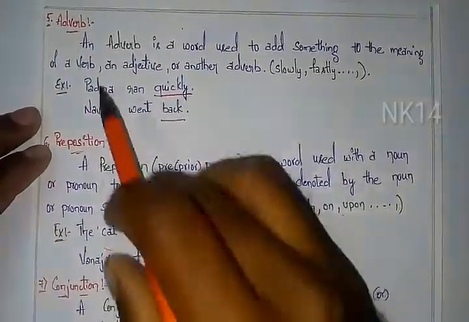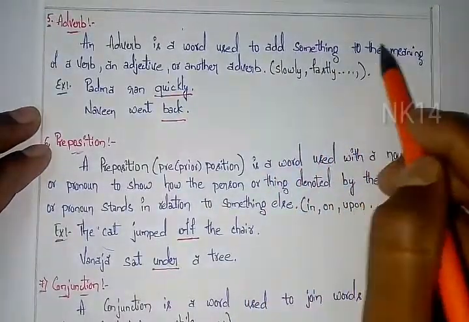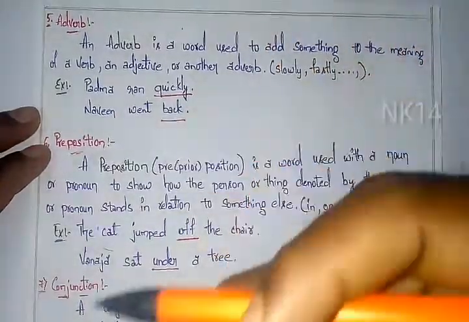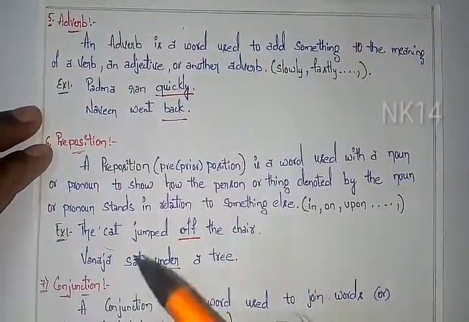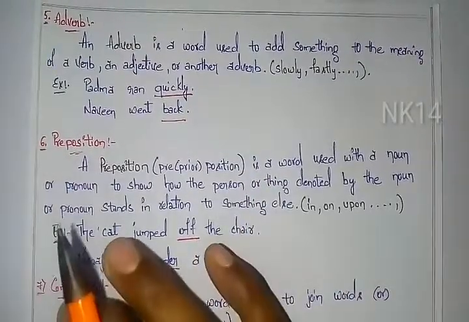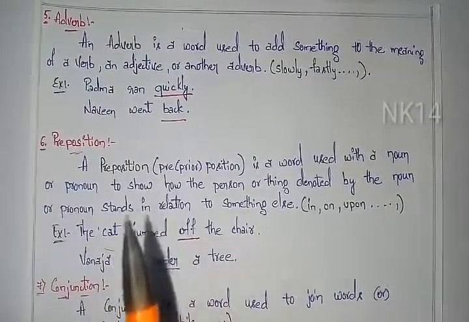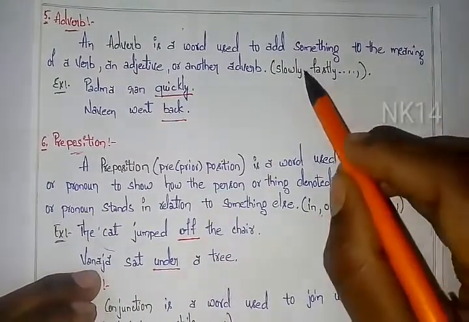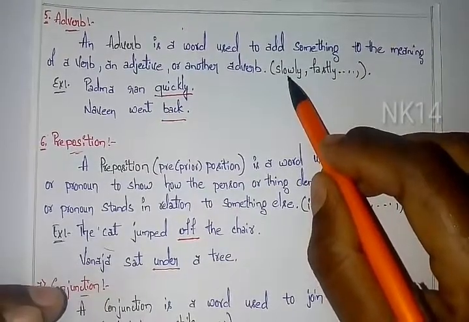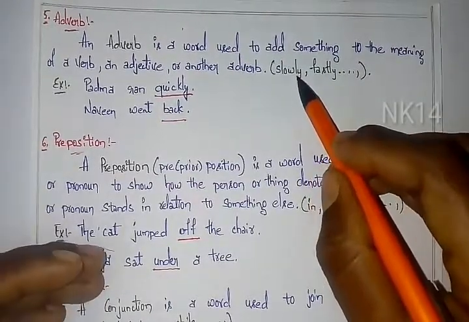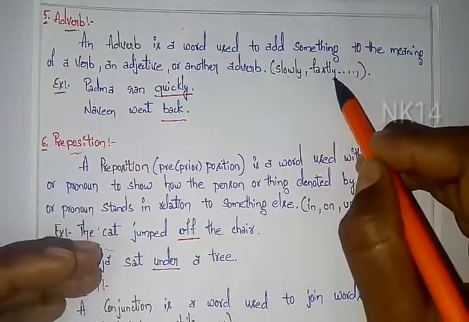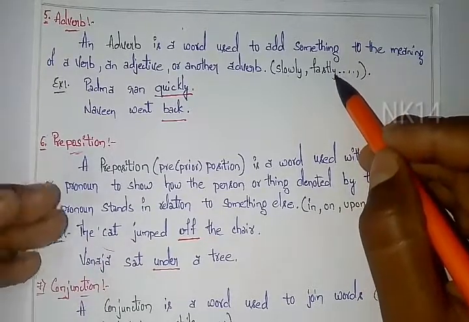So let's check the fifth one, that is adverb. An adverb is a word used to add something to the meaning of a verb, an adjective or another adverb. So if anything is added to a verb to give it more meaning, or to an adjective or another adverb, this is called an adverb. Normally we can easily find adverbs by adding ly. Slow comes under adjective, but when ly is added, it becomes slowly. Next, fast comes under adjective. Ly added means simple, we can identify it as an adverb.